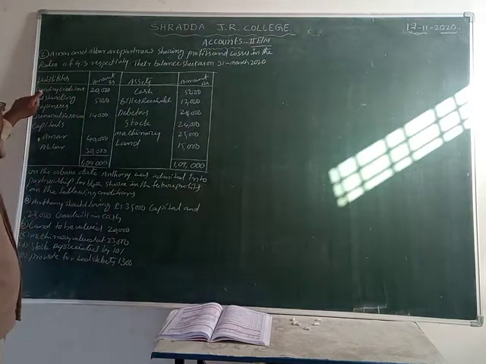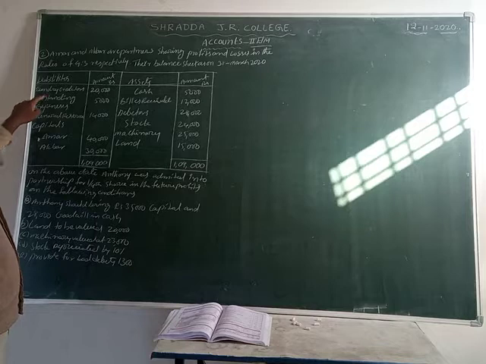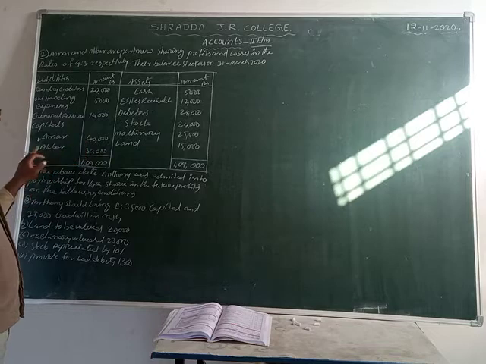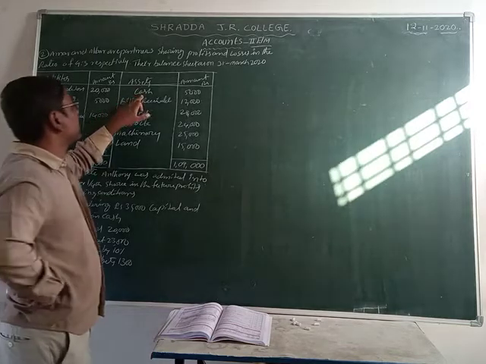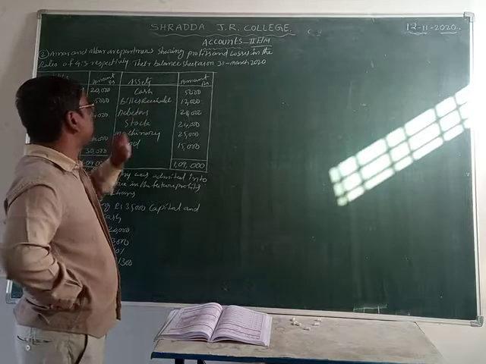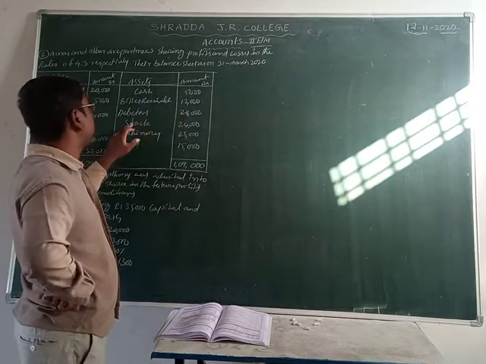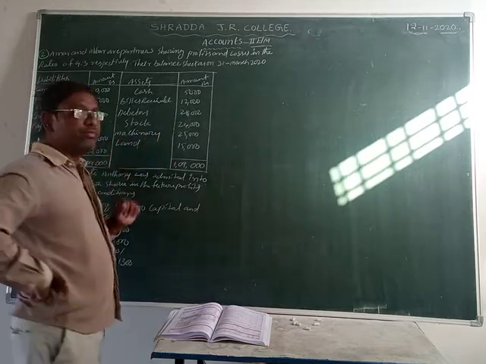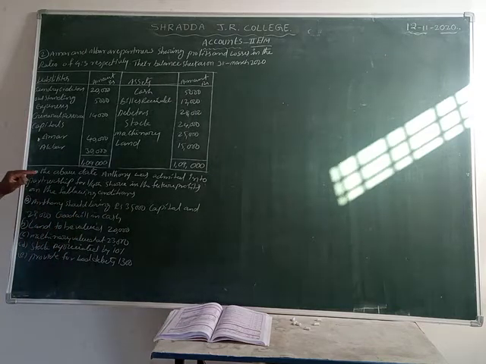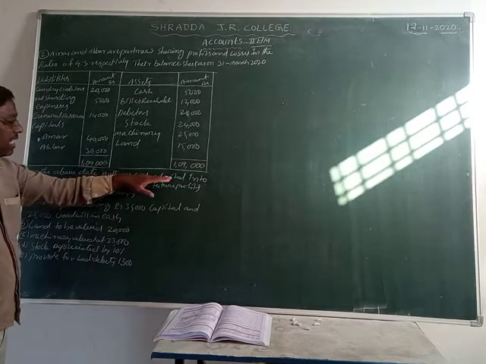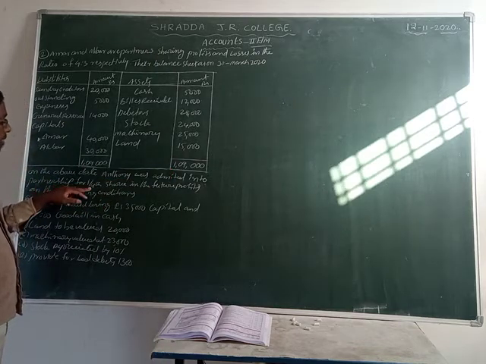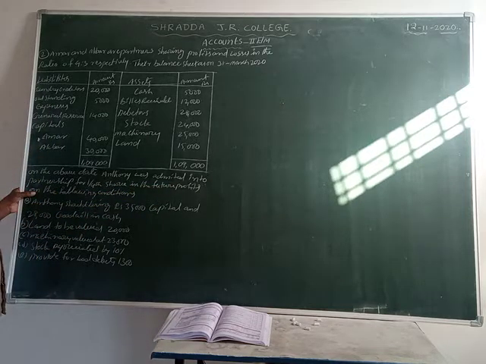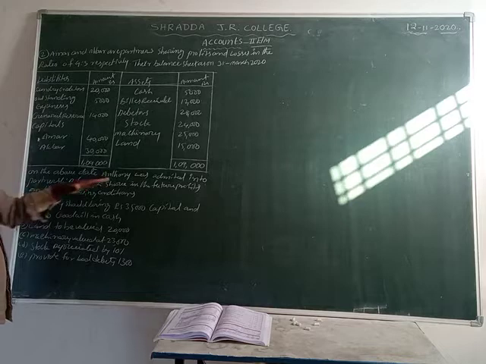Liabilities: sundry creditors 20,000, outstanding expenses 5,000, general reserve 14,000, capitals Amar 40,000, Akbar 30,000 rupees. Assets: cash 5,000, bills receivable 12,000, debtors 28,000, stock 24,000, machinery 25,000, land 15,000 rupees. And another one, on the above date, Anthony was admitted into partnership for 1/4 share in the future profits. Now 1/4 share of future profits on the following conditions.